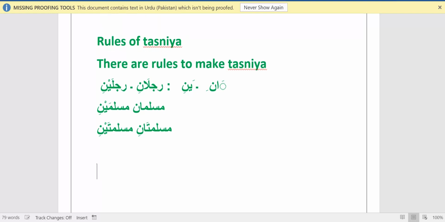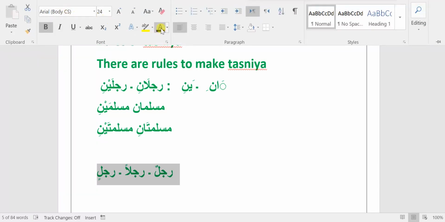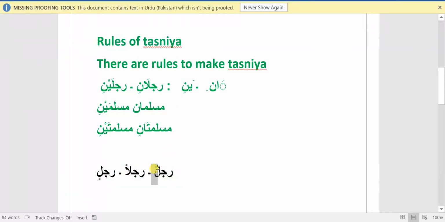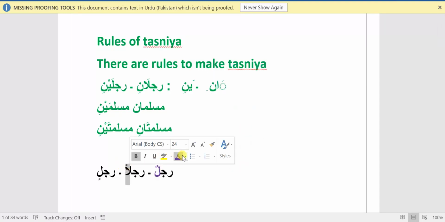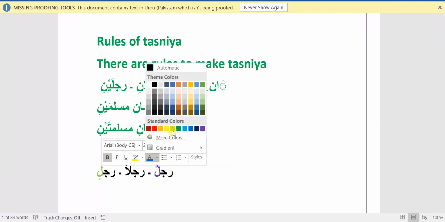So remember, in the Arabic language there are three types of Arab: Zamma, Fatha and Kasra. If you look at these Arab, you will see the same word Rajul has three different Arab. Rajulun, the example with Zamma. Rajulan, the example with Fatha. And Rajul with Arab Kasra.